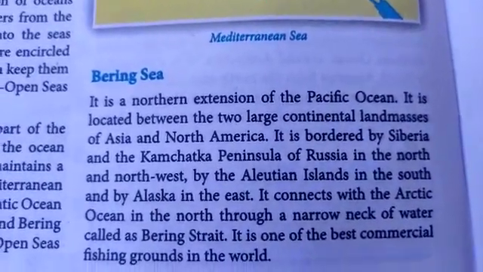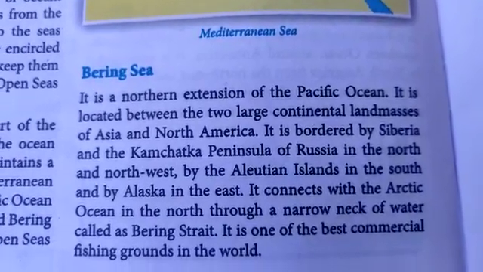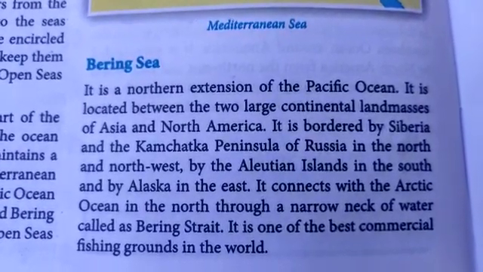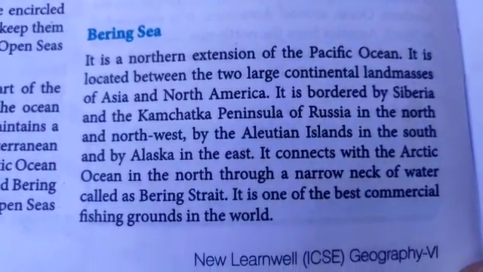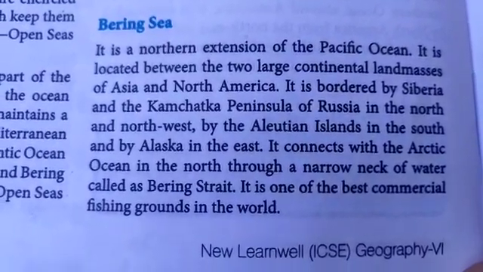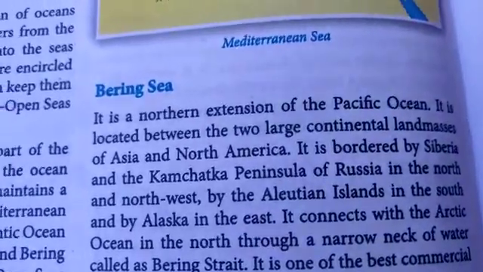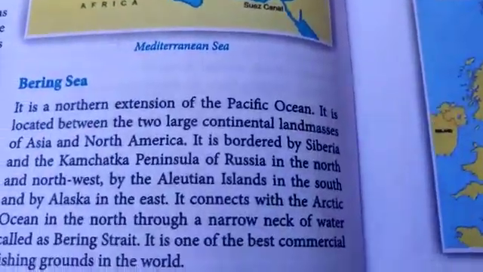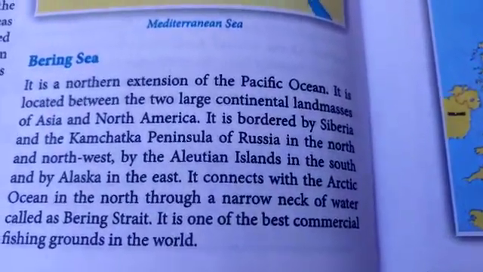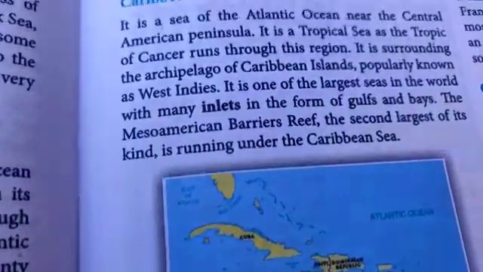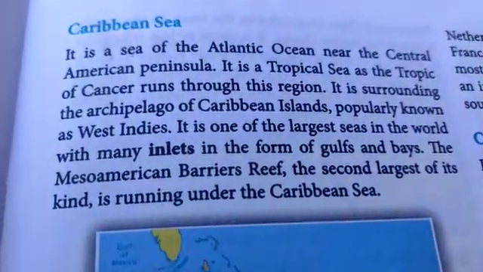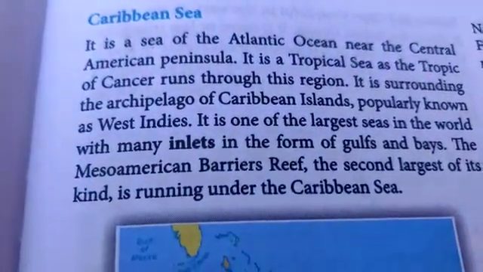Please underline. It connects with the Arctic Ocean in the north through a narrow neck of water called Bering Strait. It is one of the best commercial fishing grounds in the world. Now why, children? Because a lot of plankton is found over here. So you know plankton is popular with the fishes. I mean plankton is a popular food with the fish.